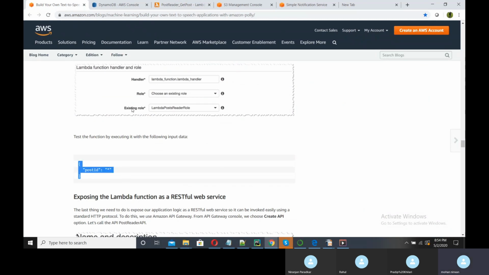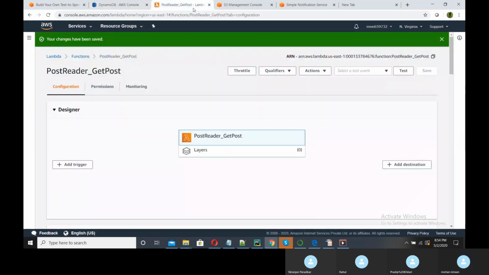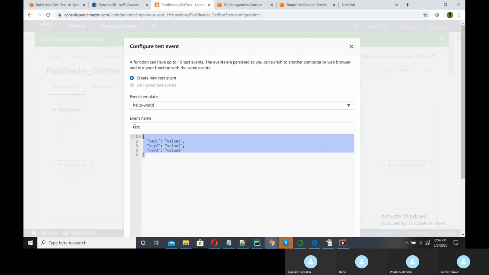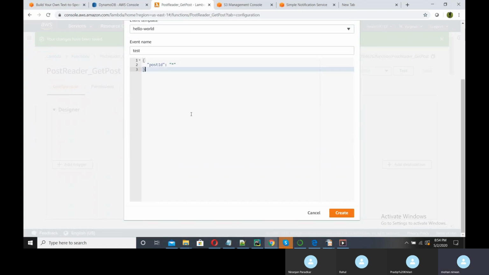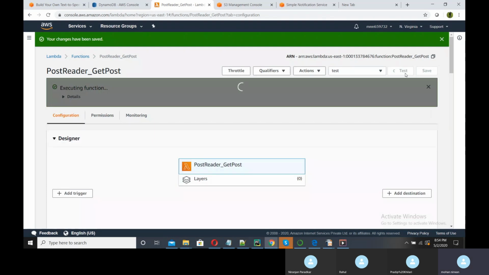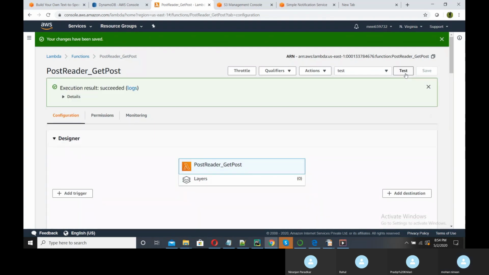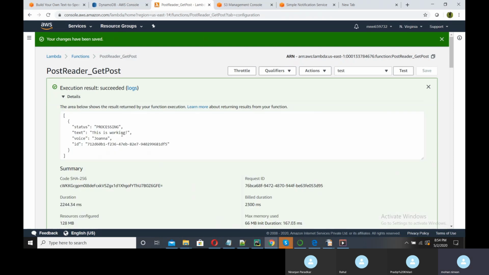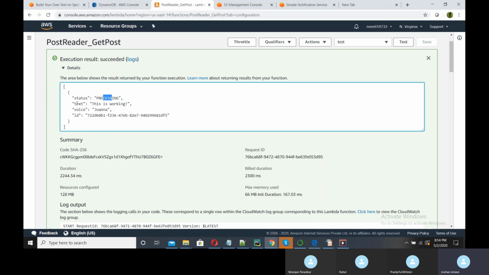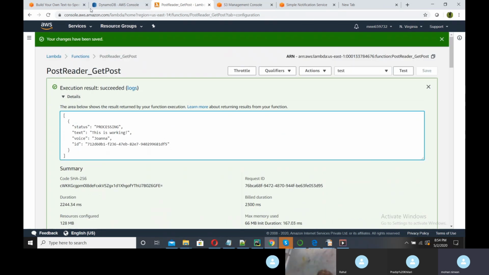Now we can test this with this particular start. So paste. The parameter is star we are passing, so it should give all the records. So we have created our test data, and now testing this function. Okay, so it is succeeded. There is one record in my database. It is retrieved in JSON format. So the status of processing text is this, it is working Joanna, and ID is this. So that is also succeeded.